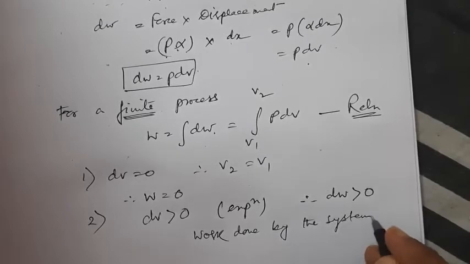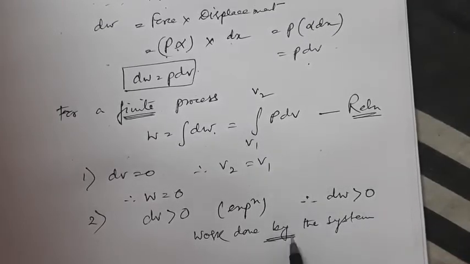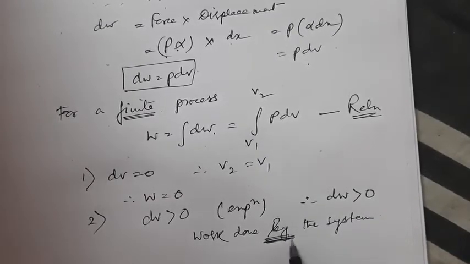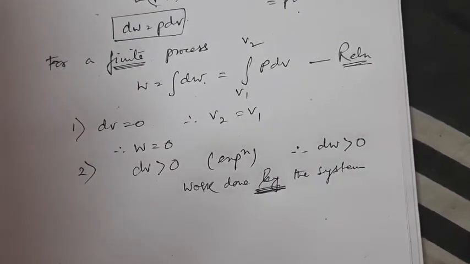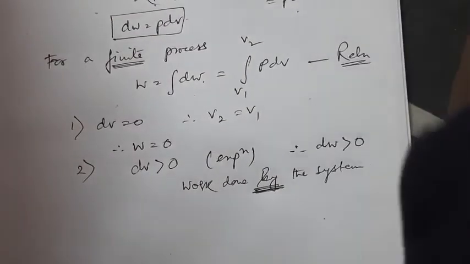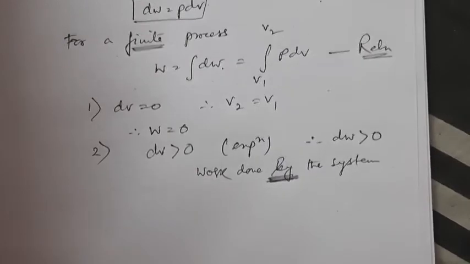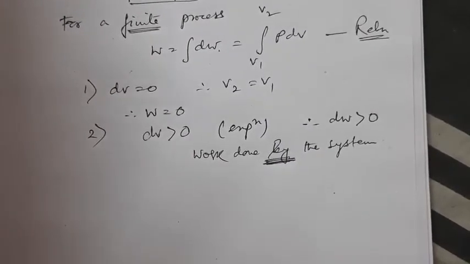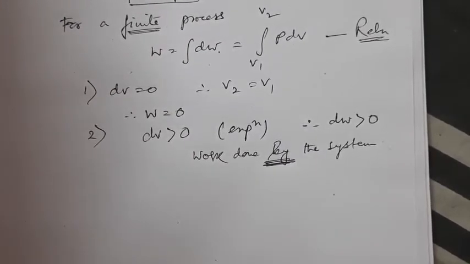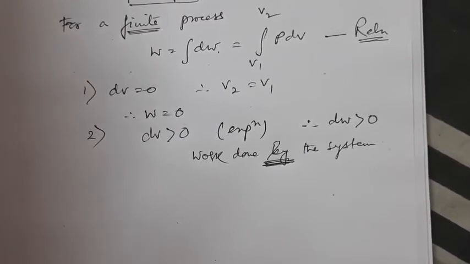Now you have to understand these things very well. Work done by, I have underlined the word by, work done by the system. So dW is greater than 0, that means work is done by the system. Now what kind of work has been done?